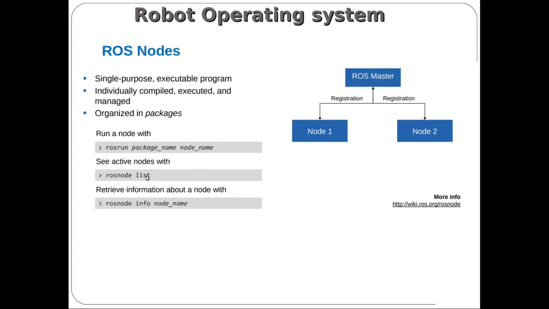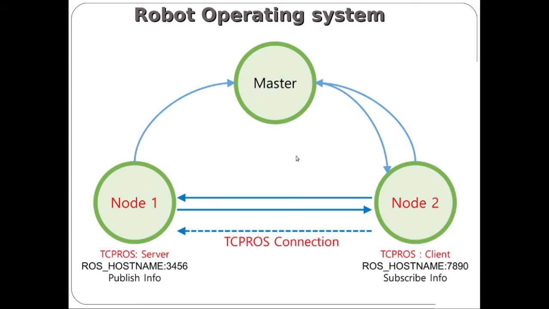Another one is if you want to see the list of nodes running currently in the ROS system. For that, rosnode list is another command used in the robot operating system. There are n number of nodes running. If you want to see information about a particular node, you have to use the command rosnode info node underscore name, where node underscore name is the name of the node you are specifying. Here I'm taking one example. This is the way we are creating a node, and we have to communicate.